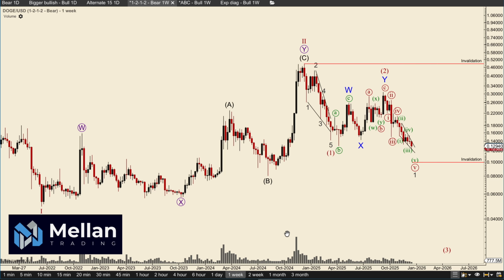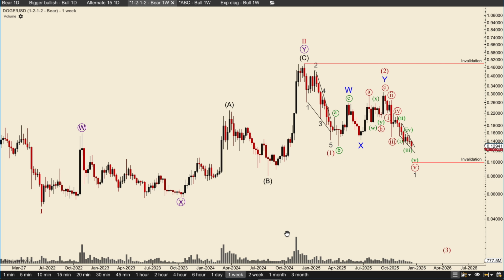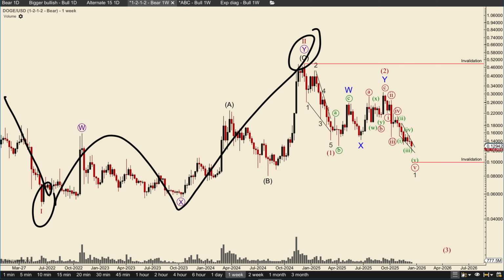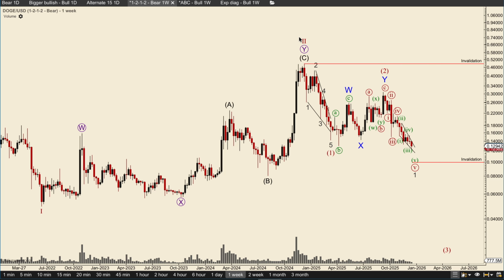Hello, let's cover my bearish and bullish scenarios for Doge. If we start with the bearish scenario, there is basically only one. We are counting this move down as a wave 1, WXY into a wave 2. And after that, we are looking for 1, 2, 1, 2, 3, 4, 3, 4, 4, 5, and so on, looking for way lower prices.